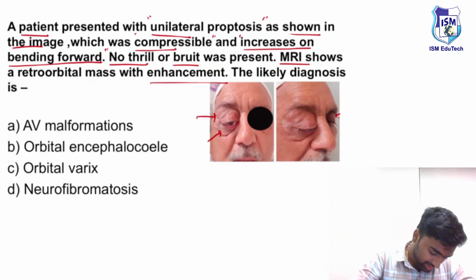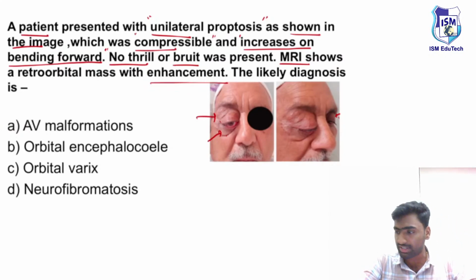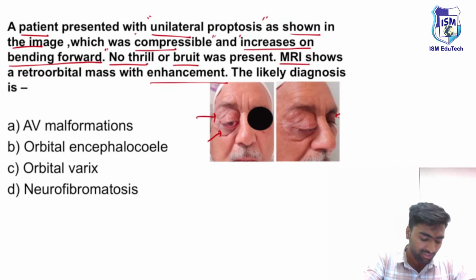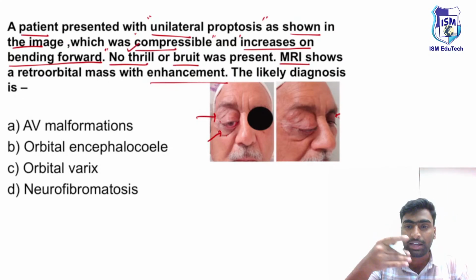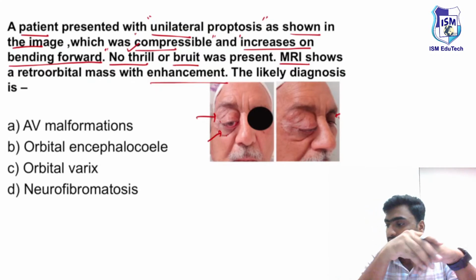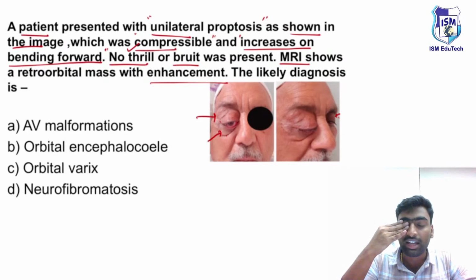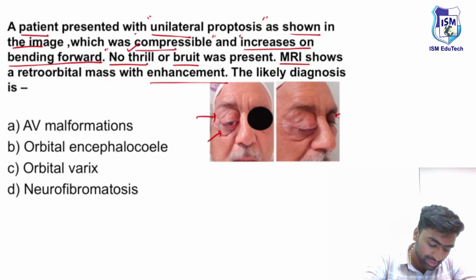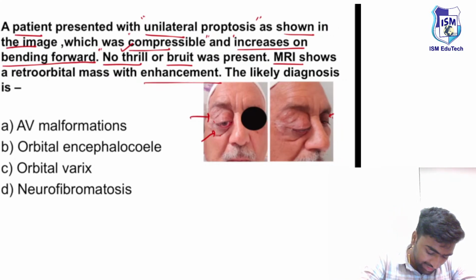The answer for the question I will tell you in a while. First, going option-wise, in a case of AV malformations, what will you be able to appreciate? You will appreciate the presence of thrill because of the pulsatile flow. Good evening, Narmi Hari. In a case of AV malformation, you will appreciate a thrill, and on auscultation, you will find a bruit. But both of them are absent here. So we'll rule it out; it's not an AV malformation.